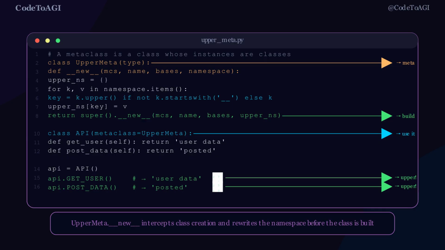Now when we define API with metaclass=UpperMeta, every method name is automatically uppercased. get_user becomes GET_USER. post_data becomes POST_DATA. We transformed the entire class namespace before it was built, without touching the API class at all.